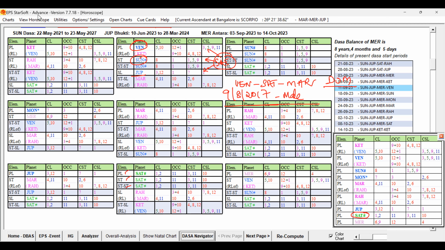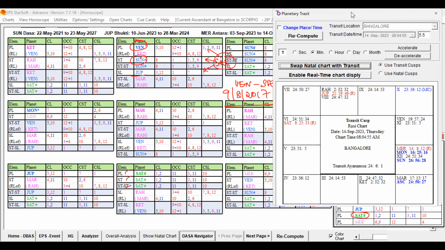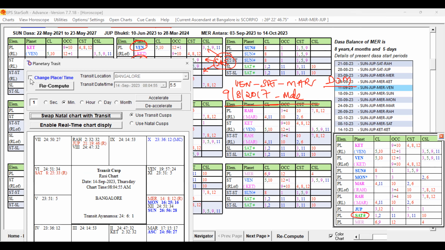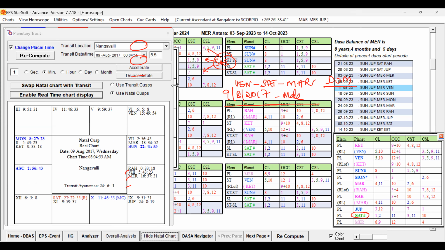Now let us check the transit also, how the transit was supportive at the time of the delivery. What is the date? 9 August 2017. Let me open that birth chart.